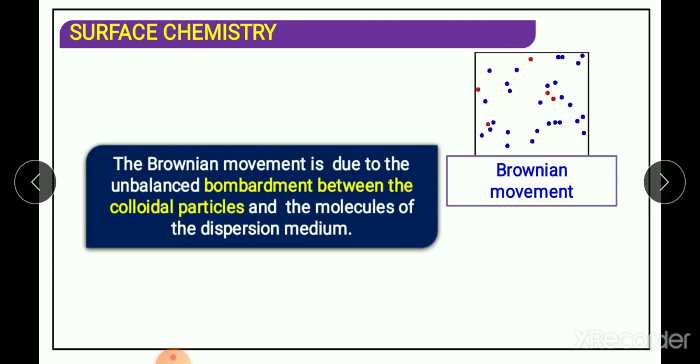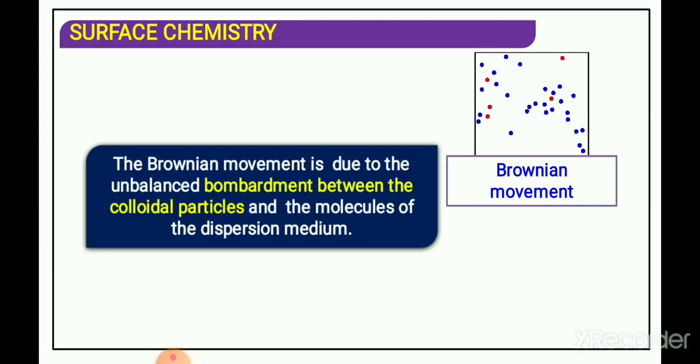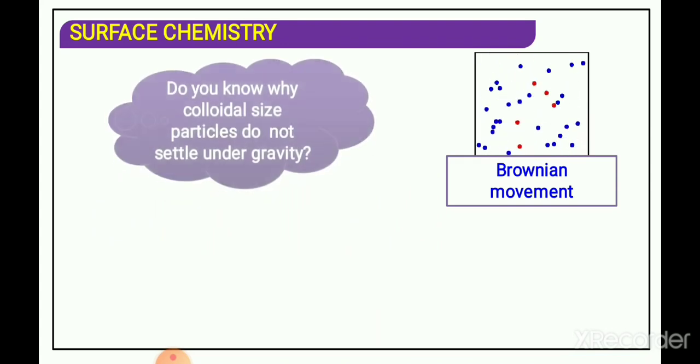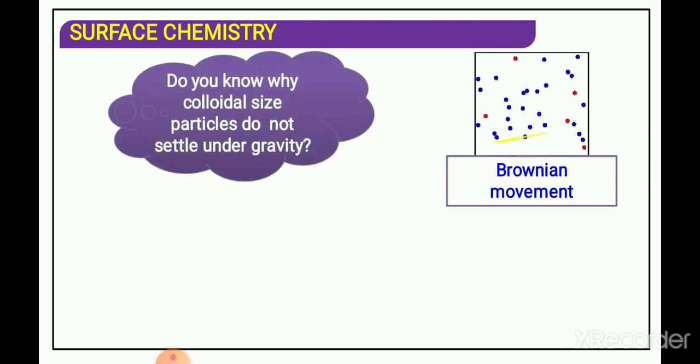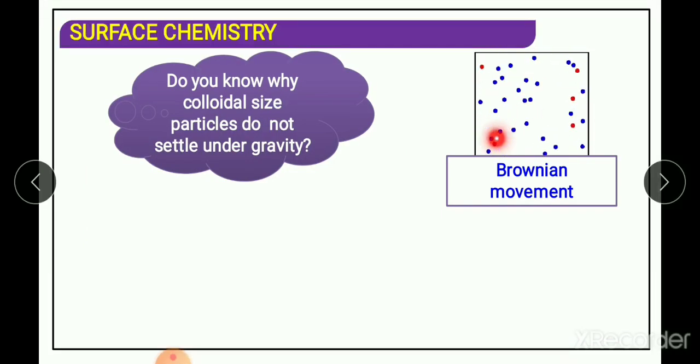One more question arises: why don't these colloidal particles settle down at the bottom? If they settled at the bottom and came to rest, Brownian movement would not take place. But settling of colloidal particles does not take place under gravity.